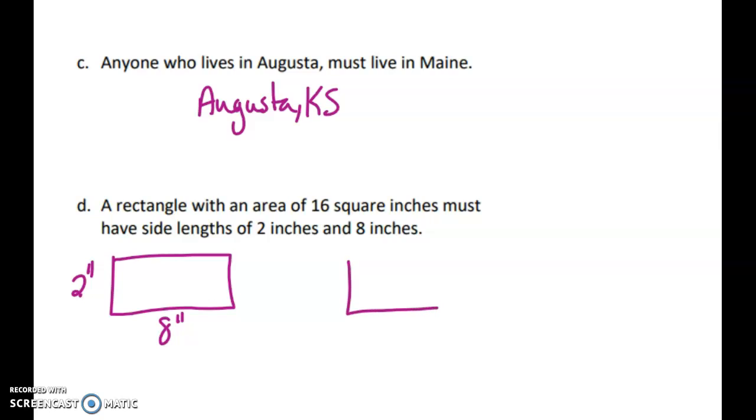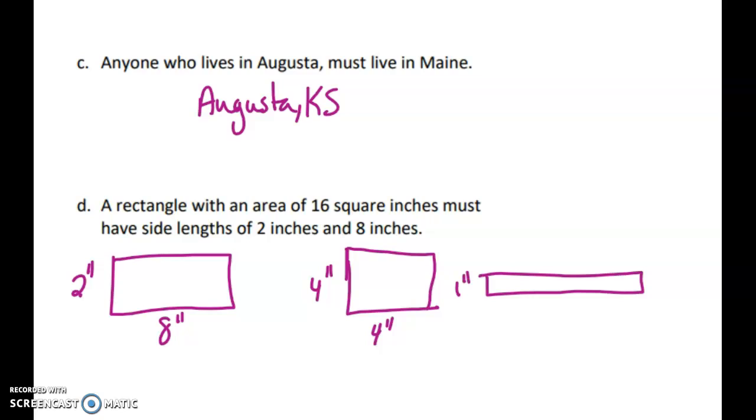Okay, so it could be one that is 4 by 4 inches, and although that's a square, it is also technically a rectangle, so that would work. Another could be a rectangle that is 1 inch by 16 inches, because its area would still be 1 times 16, which would be 16 square inches. So either of these two examples right here would be good counterexamples.